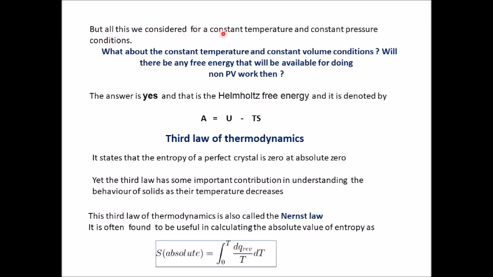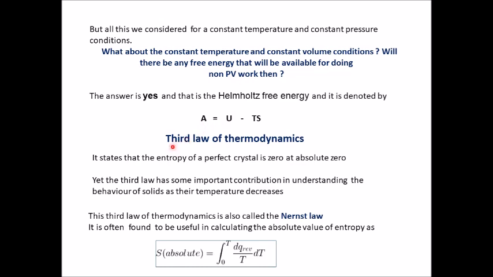But all this we considered for a constant temperature and constant pressure condition. What about the constant temperature and constant volume conditions? Will there be any free energy available for doing non-PV work then? The answer is yes, and that is the Helmholtz free energy, which is denoted by capital A. A is equal to U minus TS. Remember, G was equal to H minus TS. So, that is the other type of free energy with constant temperature and constant volume condition, which we will do much later in thermodynamics.